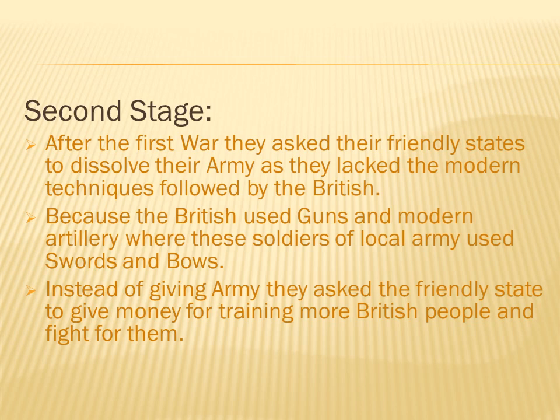So you have to understand, in the first stage, both will combinedly attack another state. In the second stage, the British asked to dissolve the army, and now the British are training their army with the money of the Indian king. So what did the Indian king feel here? It is better to give money rather than the people. This was a mistake that was committed by our kings. So this was the second stage of subsidiary alliance.